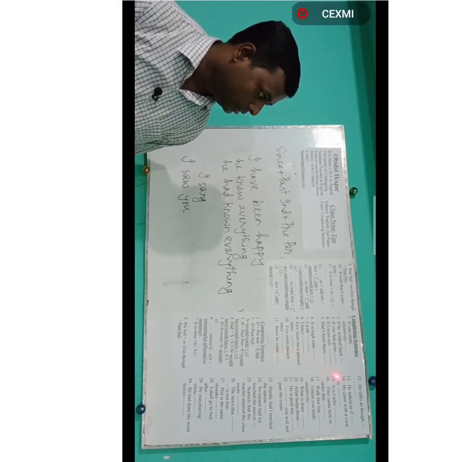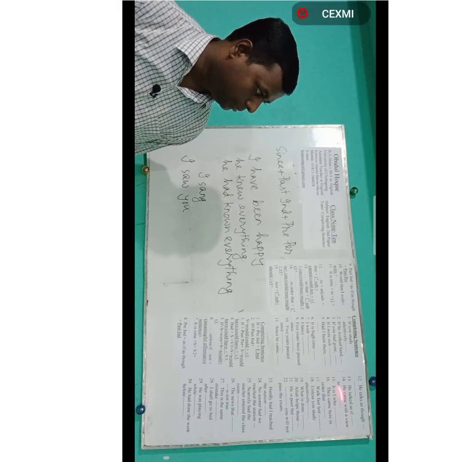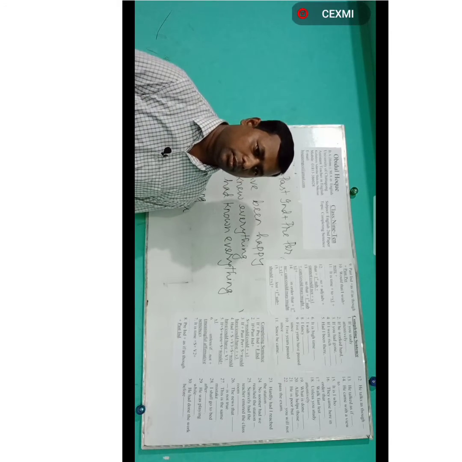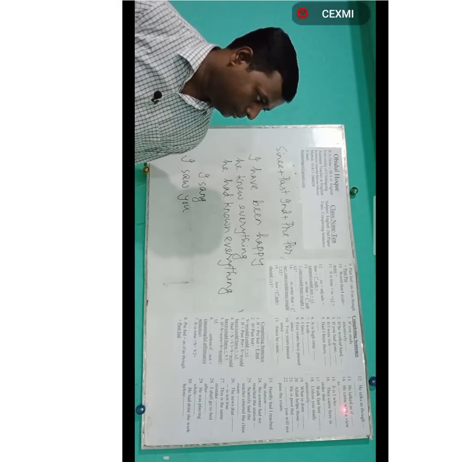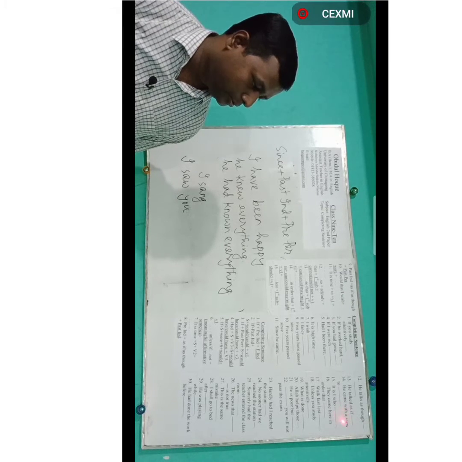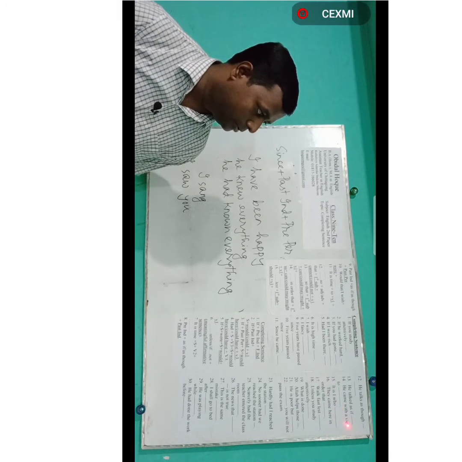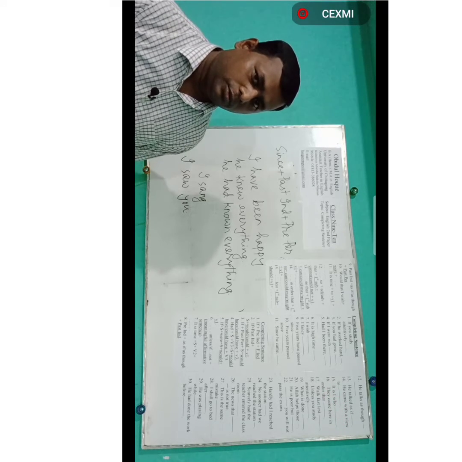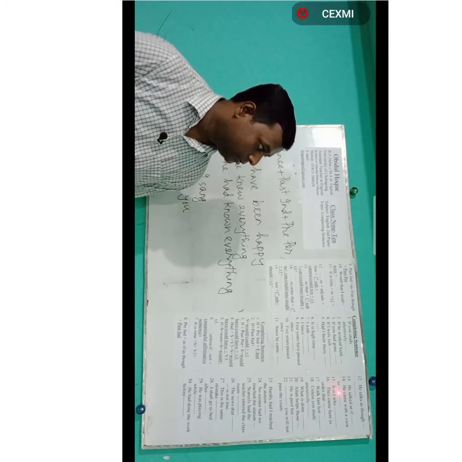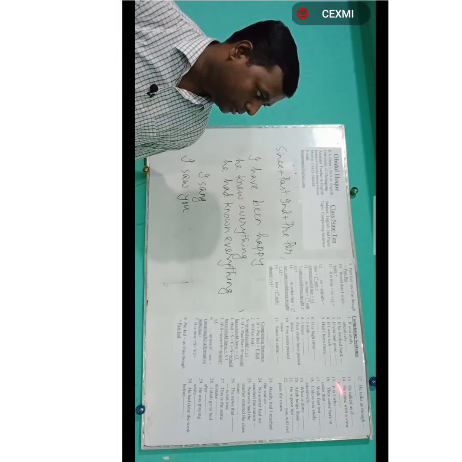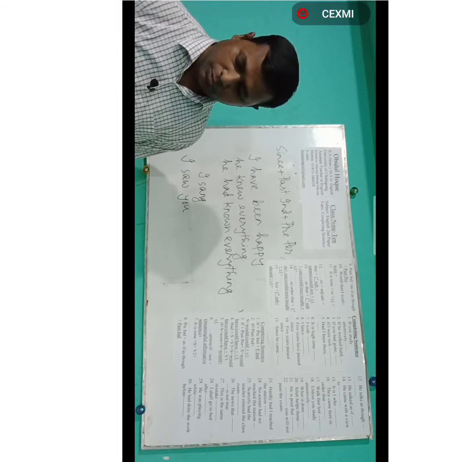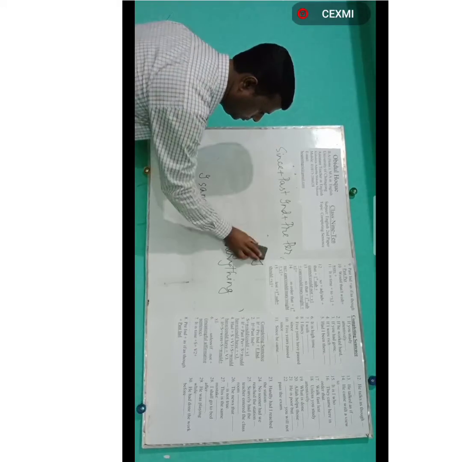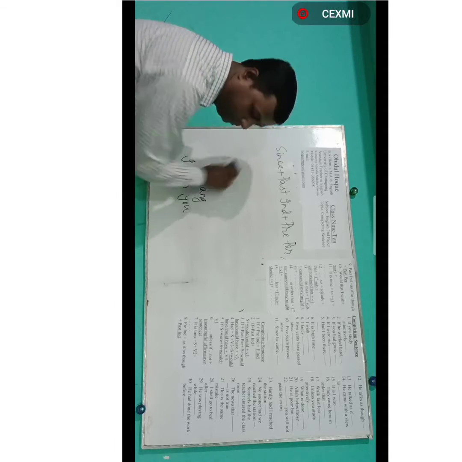Then number 14. He came with a view to. With a view to plus ing form of verb. You can note down this formula. With a view to means with the purpose of. After with a view to, we use the ing form of verb. So what will be the answer? He came with a view to solving the problem.